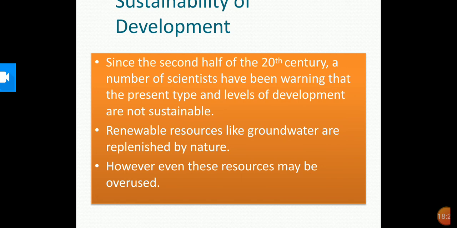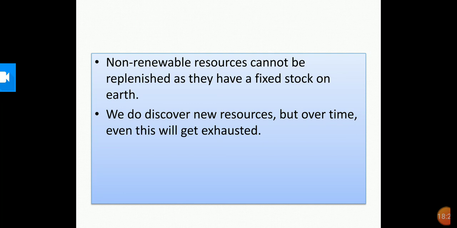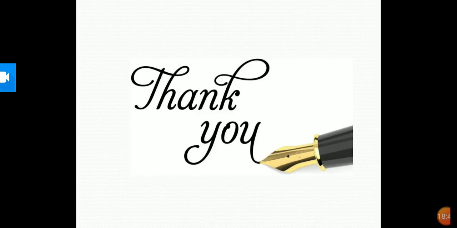In the case of groundwater, if you use more than what is required or what can be replenished by rain, then we will be overusing this particular resource. Non-renewable resources cannot be replenished as they have a fixed stock on earth. We do discover new resources, but over time, even this will get exhausted.